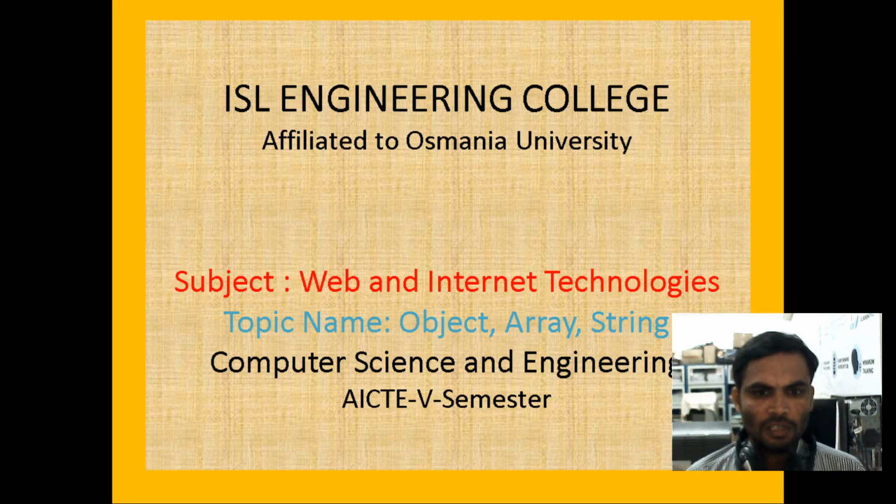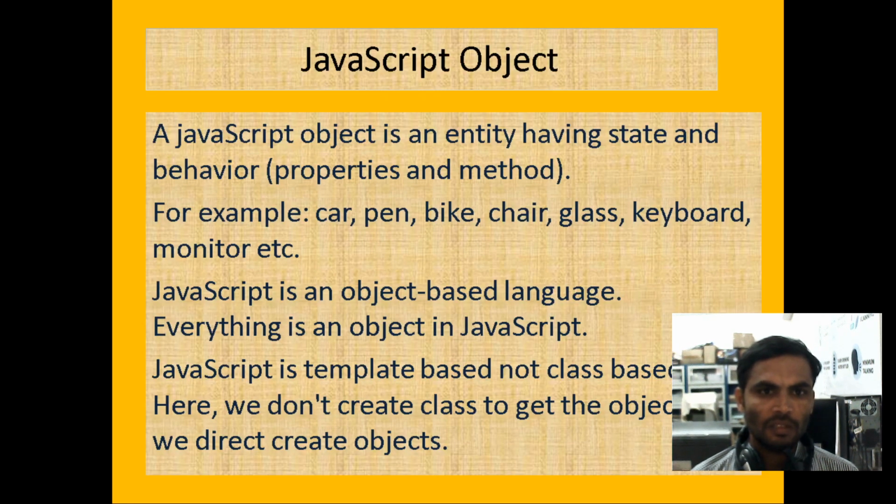Today's class, you are learning about objects in JavaScript. The main topics we are learning are object, array, and string. Now, coming to JavaScript, JavaScript is an object-based language. It is not purely object-oriented. In JavaScript, classes will not be there. With the help of objects only, an object can consist of properties and methods.